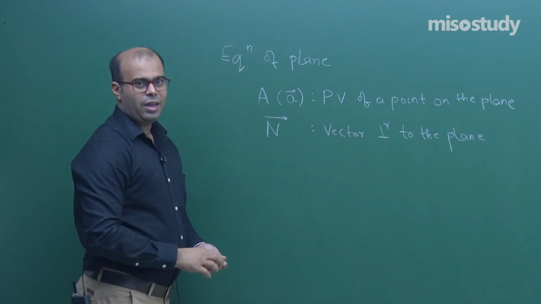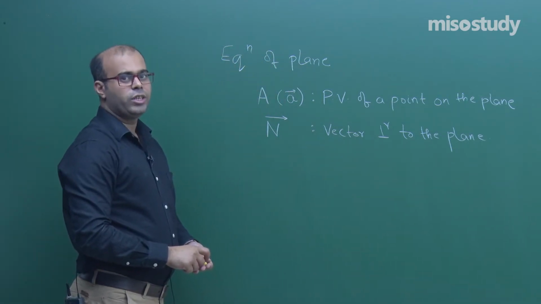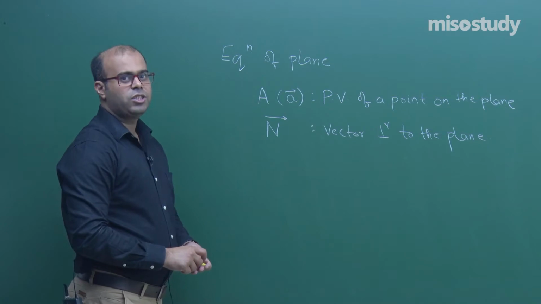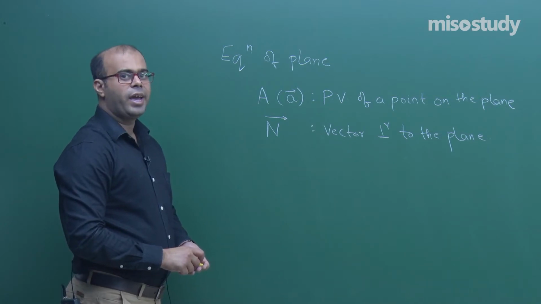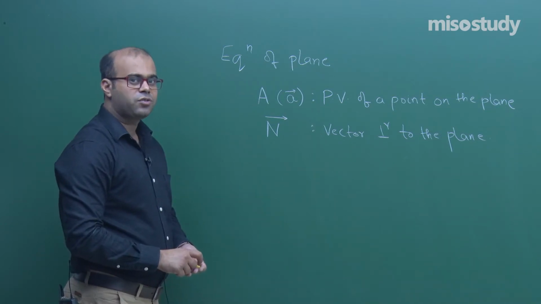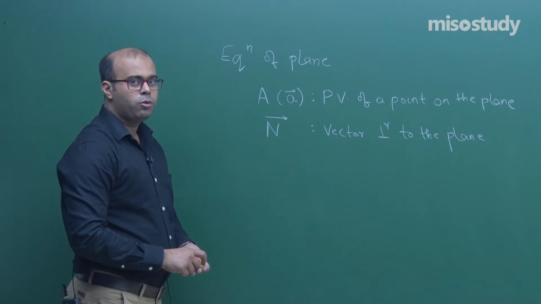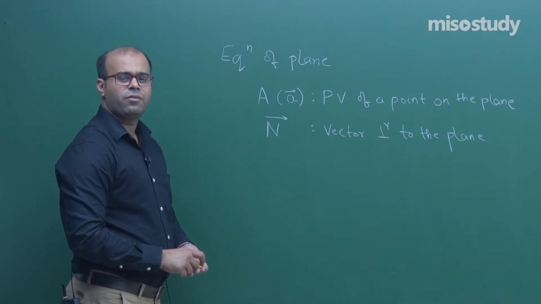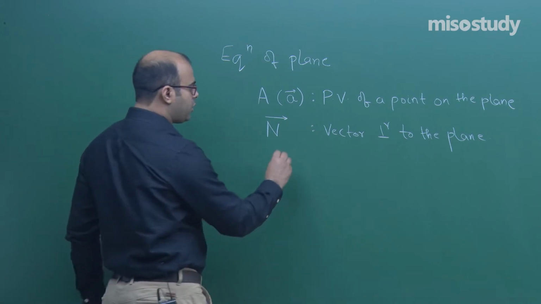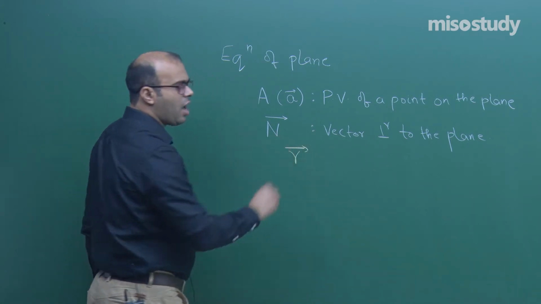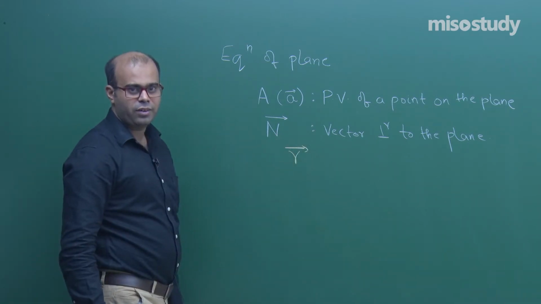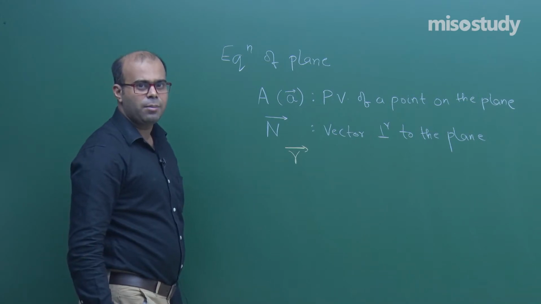Again we will start with the concept that an equation means a point which is variable and can move anywhere on the plane, and it will satisfy that equation. If that point moves anywhere other than the plane, it will not satisfy the equation. So, let us suppose that the variable point has position vector r vector, and this is a variable vector.